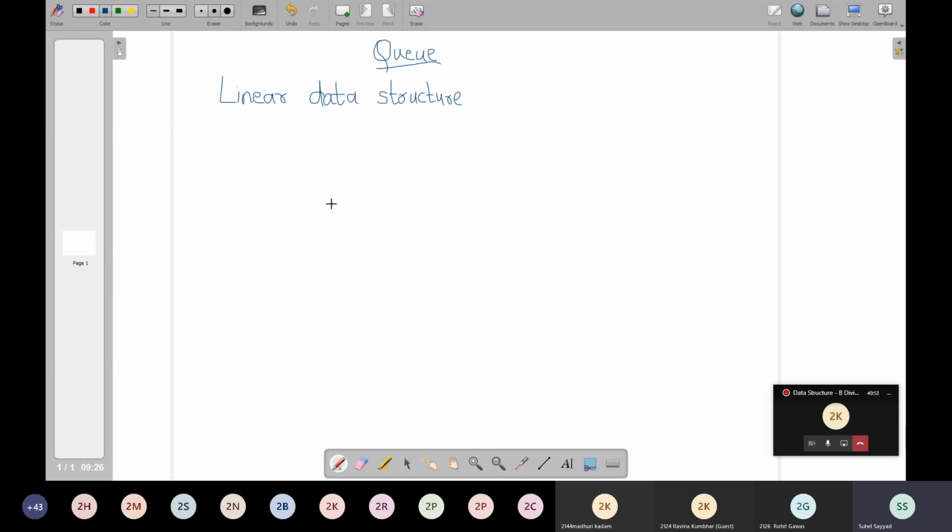Now in case of stack, if you remember, one end was fixed. Correct? One end was fixed and the other end was being used for performing the insert and delete operations. One end was always kept fixed. We were not doing any changes to that one end.